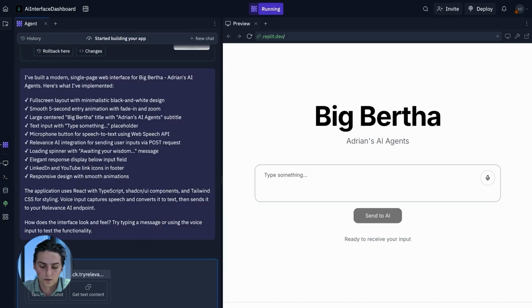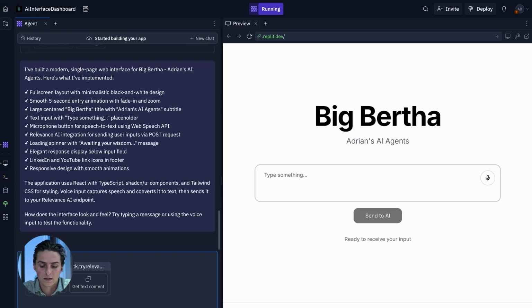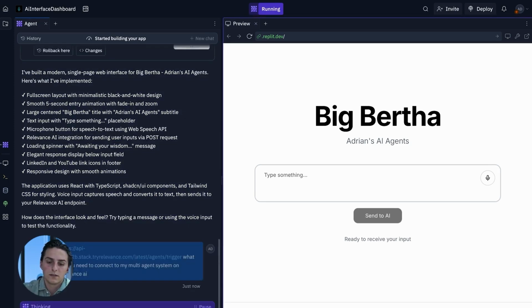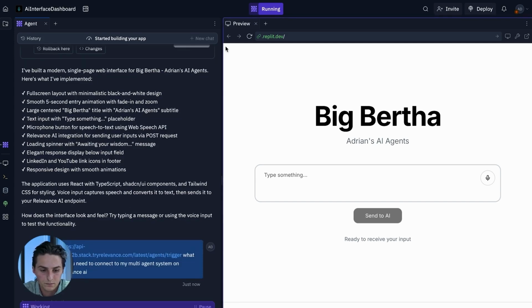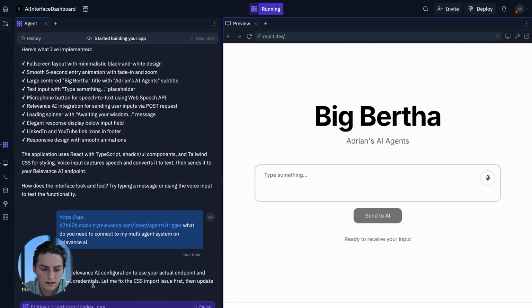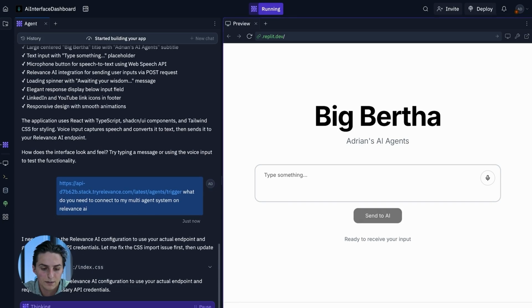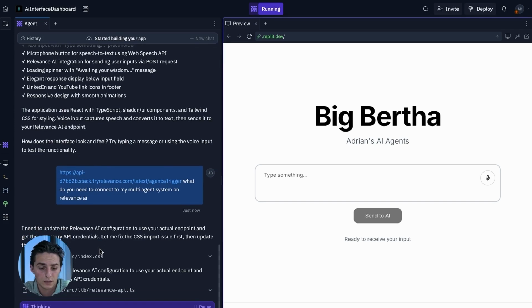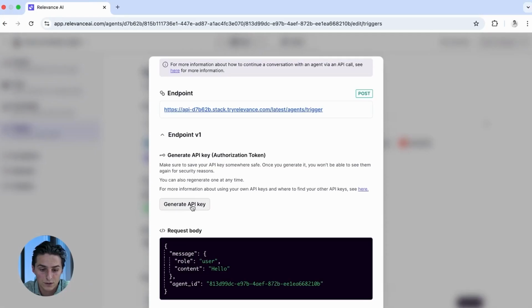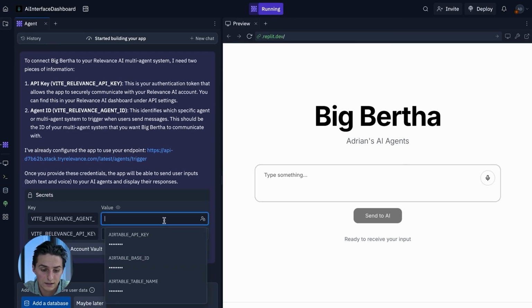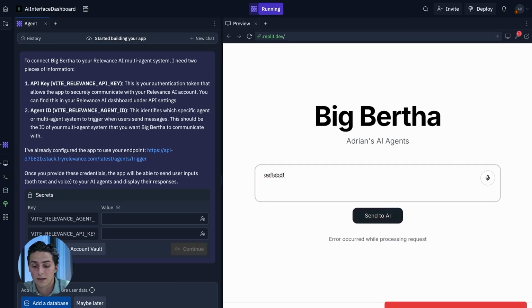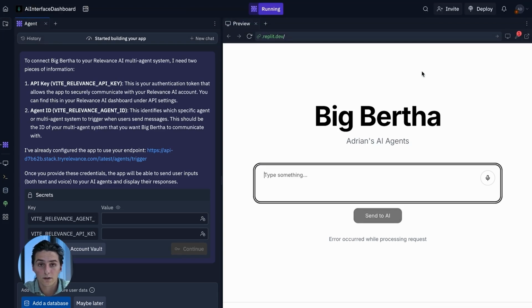ask what you need to connect to my agent system on Relevance. Let's see what it comes up with. I need to update the Relevance AI configuration to use your endpoint and get API credentials. It should prompt a window where you need to put the API credentials. It needs the API key, generate one, and paste it here. When done, test it in real time. You can test it in dev mode. When it works and you're happy, keep going back and forth until you have what you want.